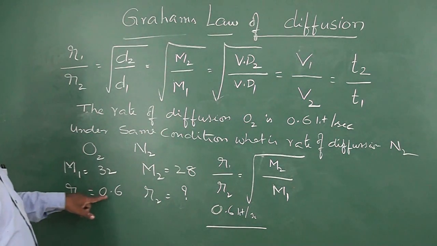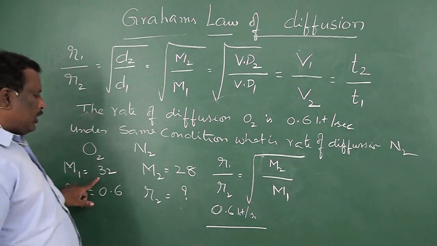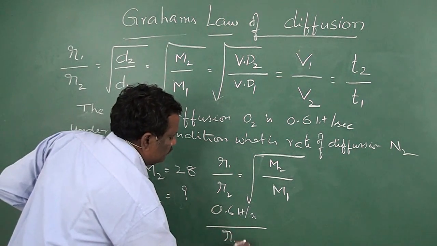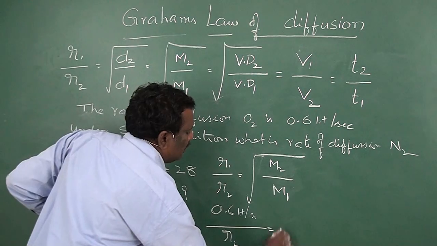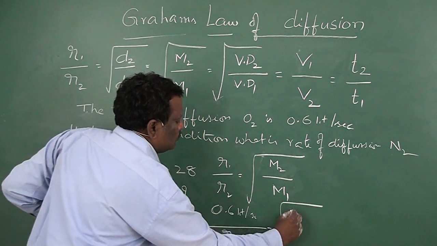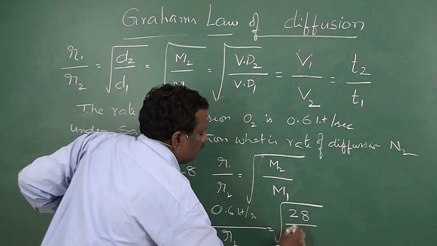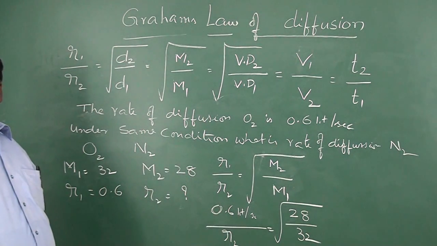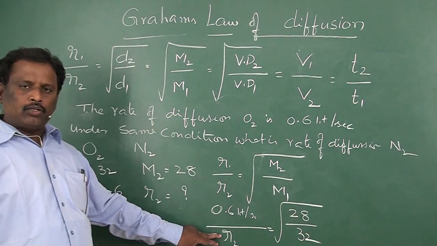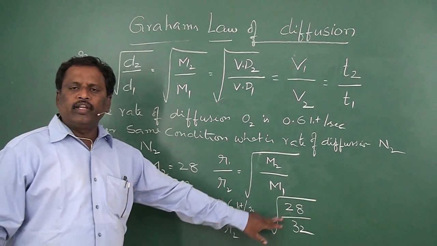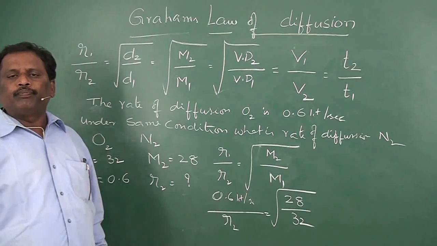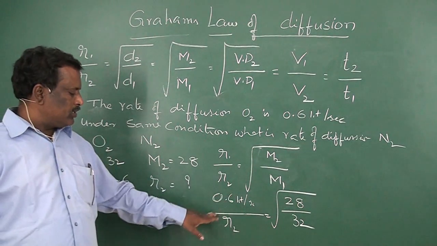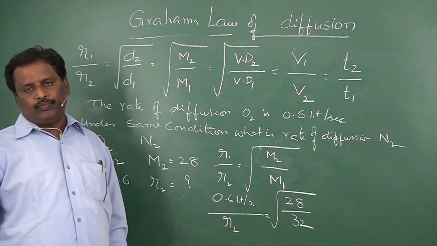So R1 is oxygen and its molecular weight is 32, and M2 is nitrogen. So 0.6 by R2 is equal to root of 28 by 32. On simplification, you will get the R2 value.